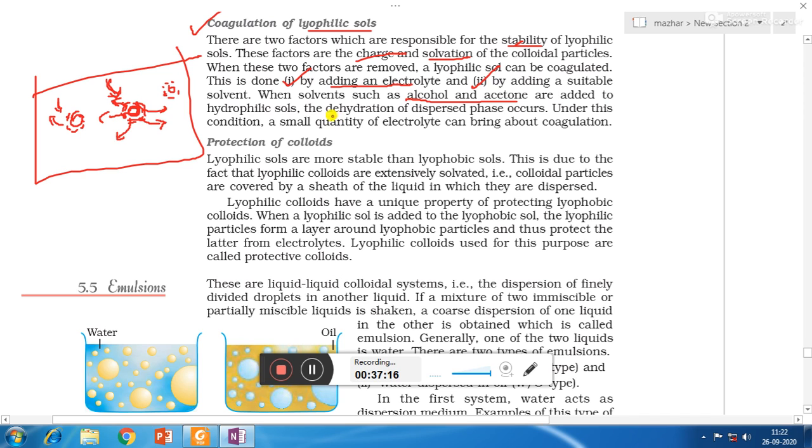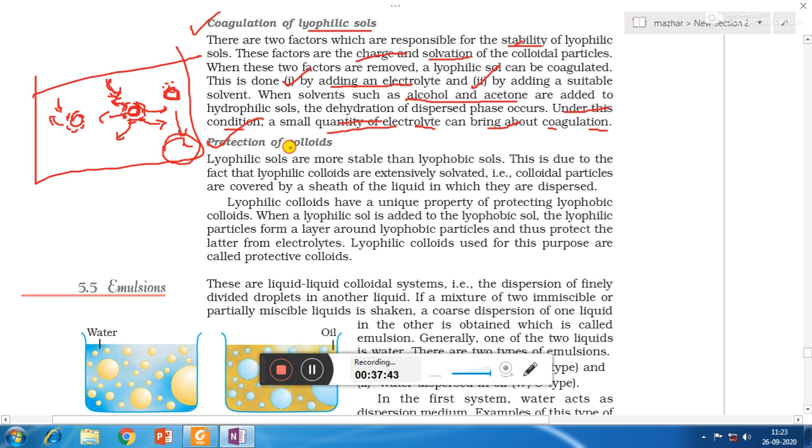So in that case the dispersed phase will become dehydrated, and so the two neighboring dispersed phase or colloidal particles will start combining with each other to form bigger size particles, that means precipitates. Under this condition, a small quantity of electrolyte can bring about coagulation. So if you are adding even an extra small amount of electrolyte, it will cause precipitation.